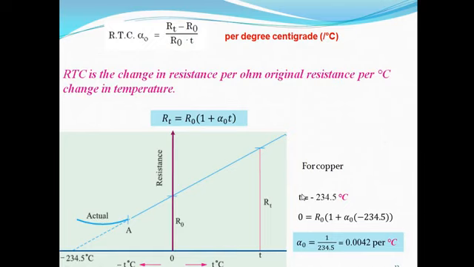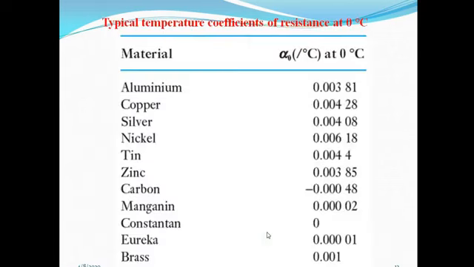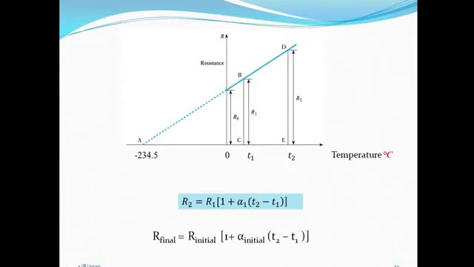Now for copper, if I put T equal to minus 234.5 degrees centigrade, then the value of alpha 0 is 0.0042 per degree centigrade. Now in this PPT, some materials and their RTCs at 0 degree centigrade are given. Now the previous case was when the temperature is 0 degree centigrade. But if the temperature is other than 0 degree centigrade, then what is alpha?